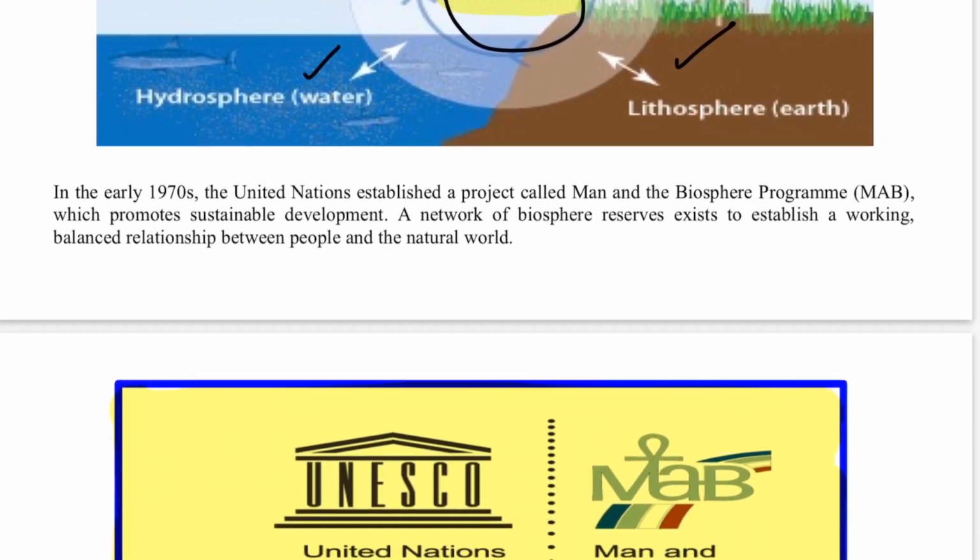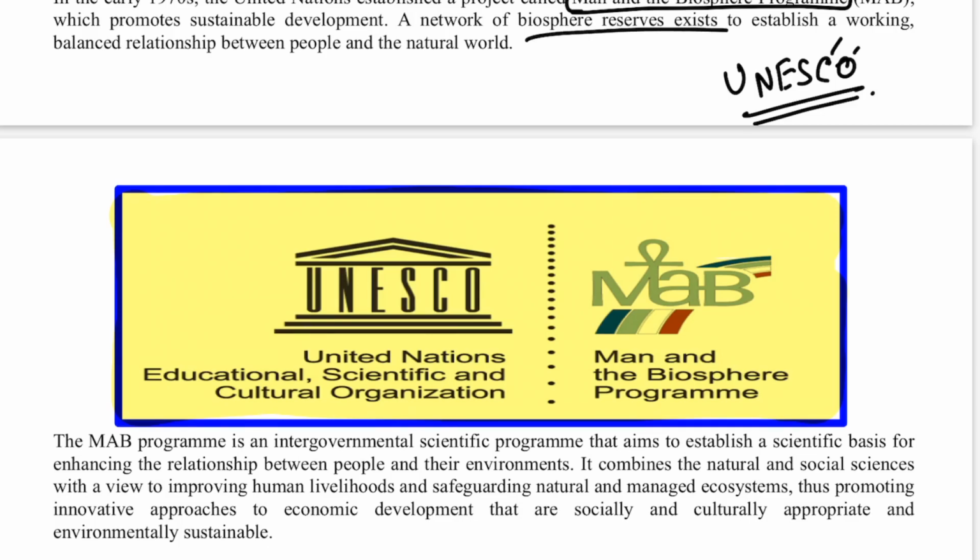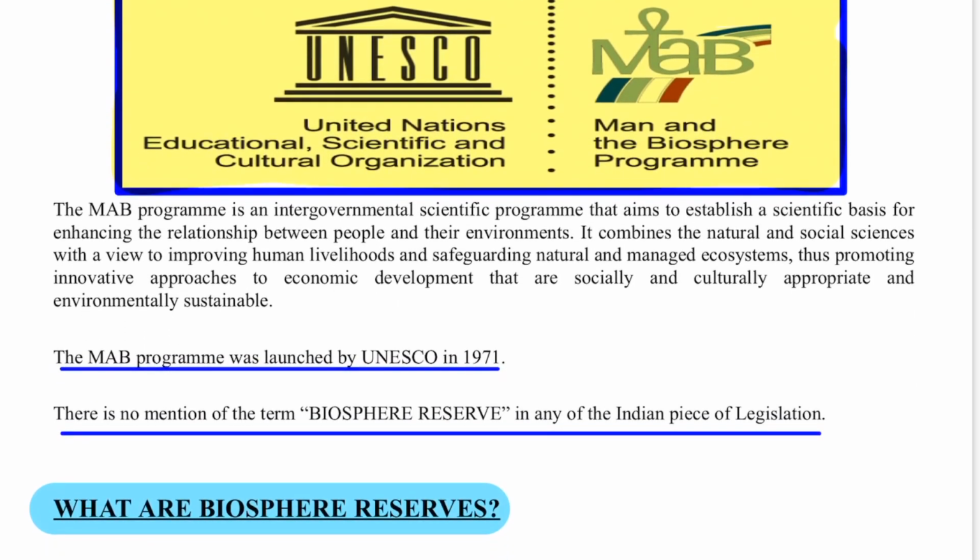Now, to save this biosphere, the organization UNESCO, you have heard about UNESCO, the full form is United Nations Educational, Scientific and Cultural Organization, came out with a plan known as the Man and the Biosphere Program, in short the MAB program. It was talked of in the early 1970s, and it was launched in 1971. They identify the world network of biosphere reserves, and India is also a signatory to this MAB program. It is an intergovernmental scientific program which aims to establish a scientific basis for enhancing the relationship between people and their environment.